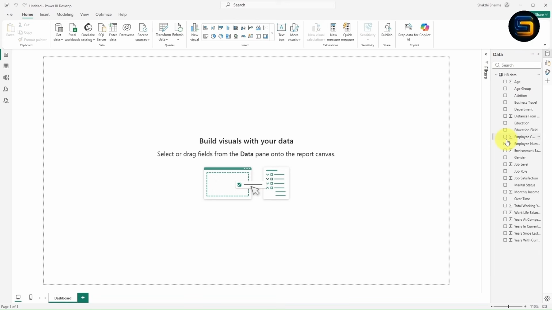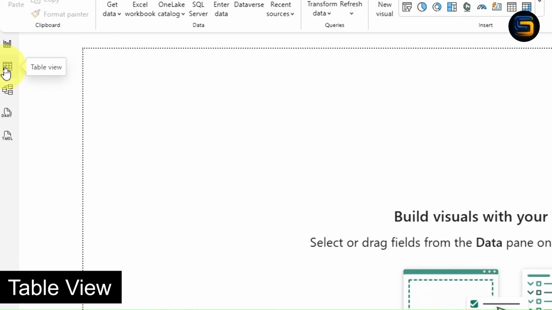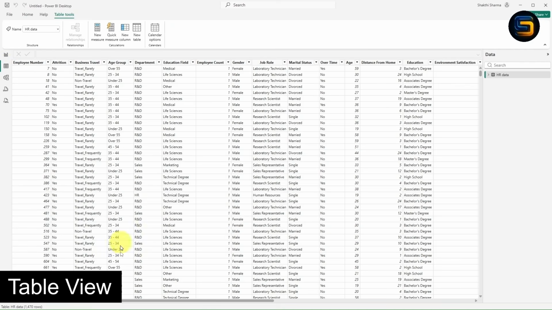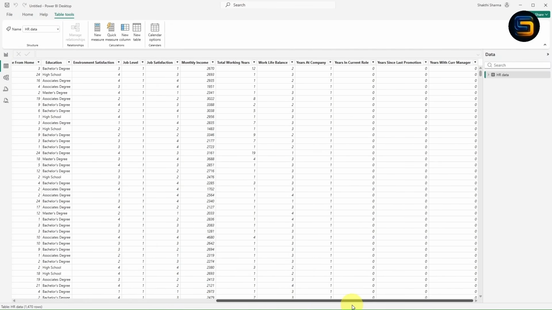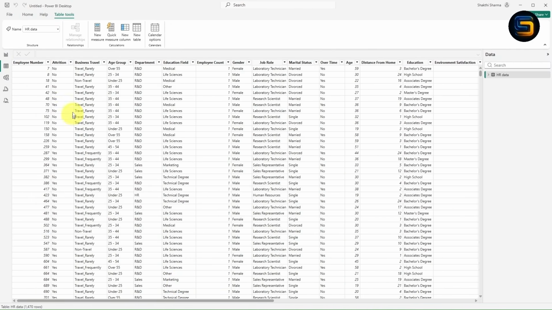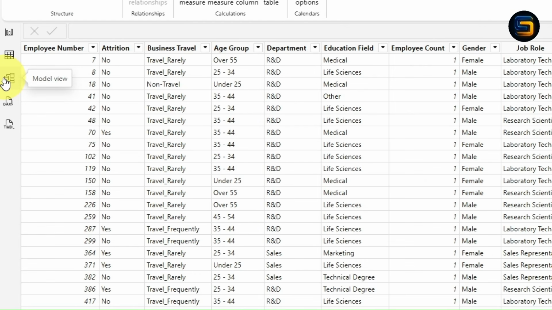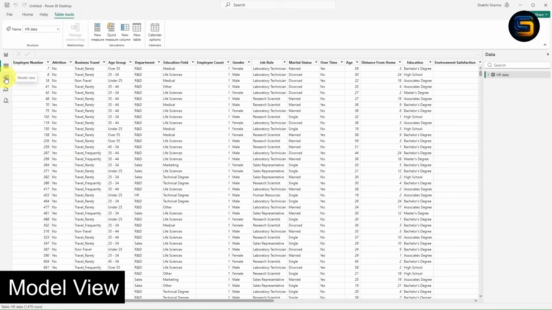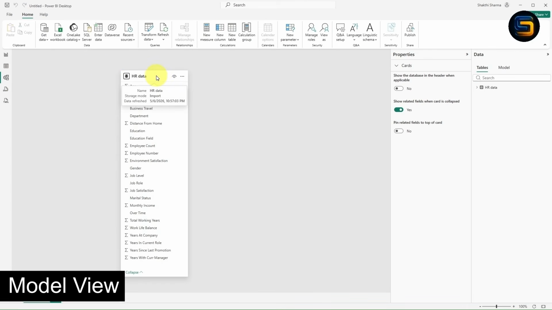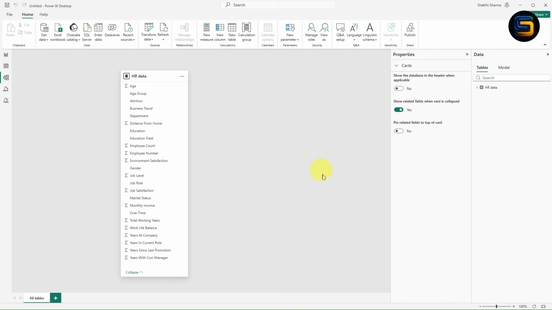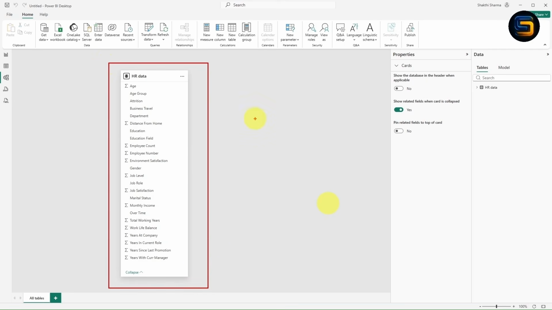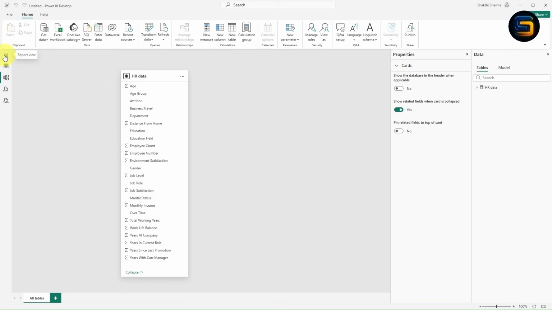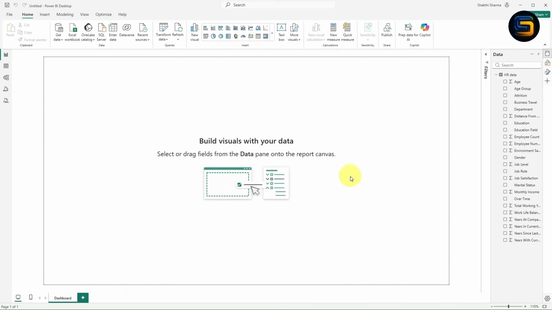Now let's suppose you want to see the complete table, you can go with this option, table view, at the left hand side. Once you click on table view, you will see the complete data set with all the records as well as columns. Let's suppose you want to build any relationship between tables, you simply click on this option, model view. Once you click, you will get this HR data table, right? If you have multiple tables, you can create relationships between them. But right now in my case, I have only a single table, so no need of building any relationship. Now I will go to the report view. Now our data is finally loaded in Power BI.